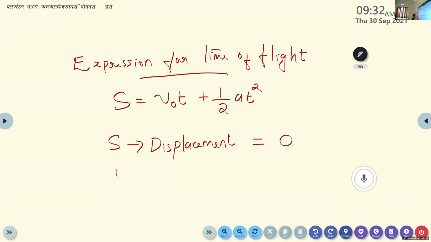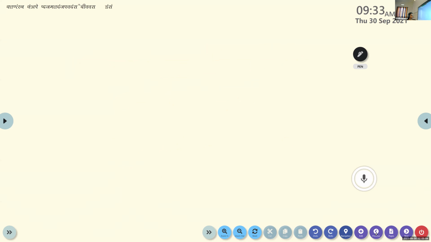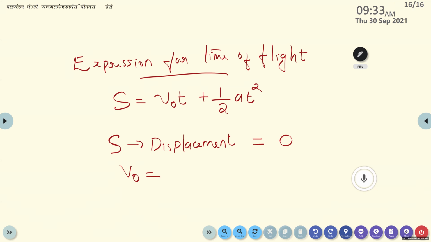Now, what about V0, the initial velocity V0? V0, we have two components. One is a vertical component, the other is a horizontal component of velocity. So here we need to consider which component of initial velocity. Horizontal? Does the projectile move along a straight line?